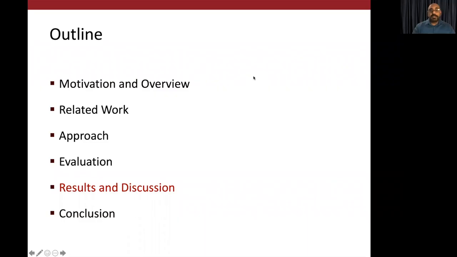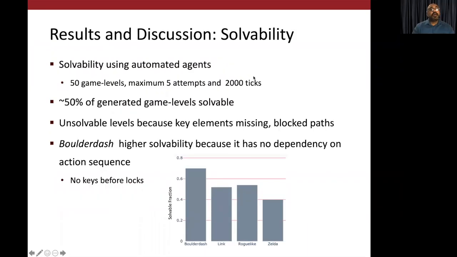Moving on to results. First, let's look at solvability. Based on the automated agents playing the game, as explained earlier, about 50% of the generated game levels on average were solvable. The unsolvable levels were primarily due to either missing elements like locks without keys, or blocked paths, as in walls with no way to get past them.